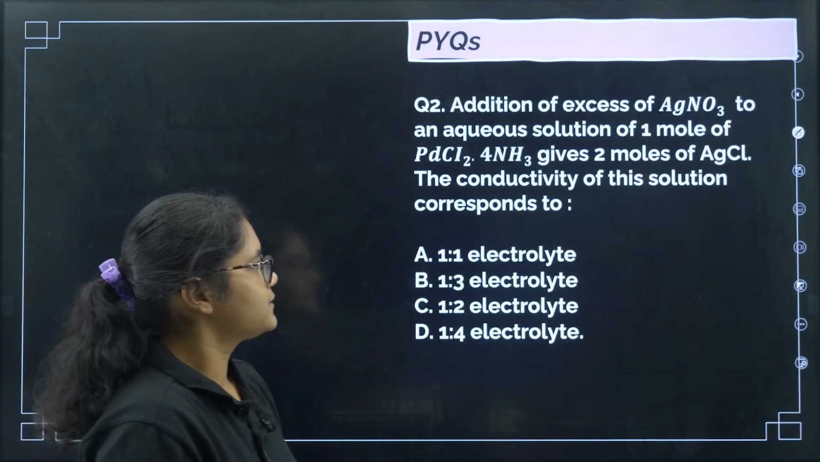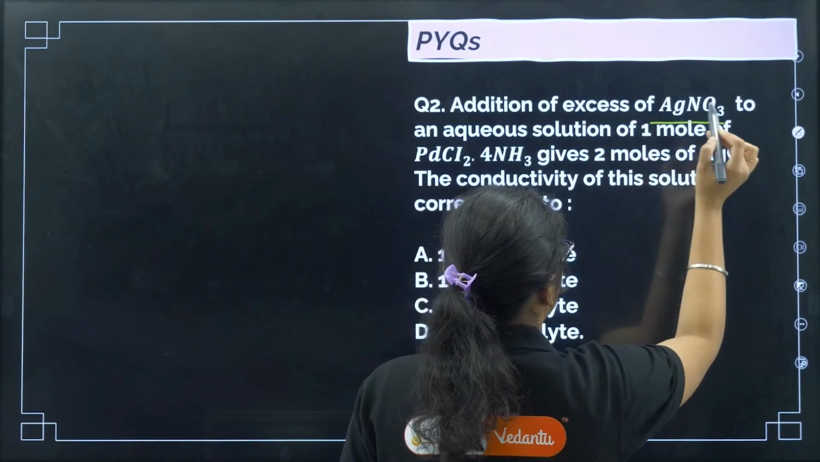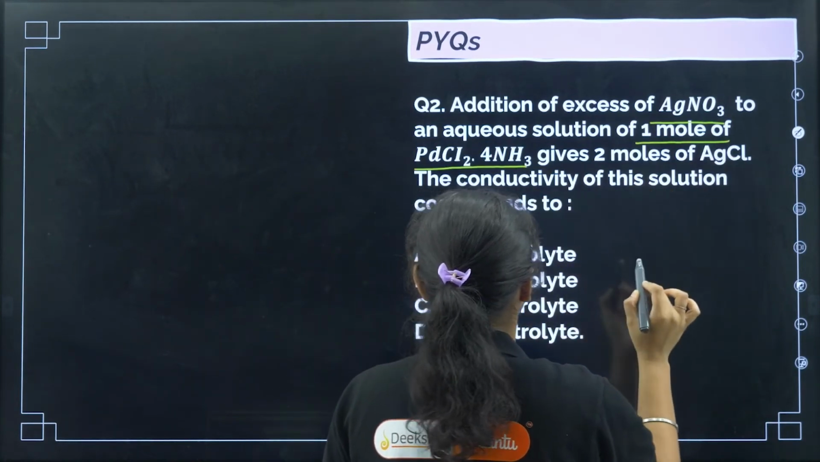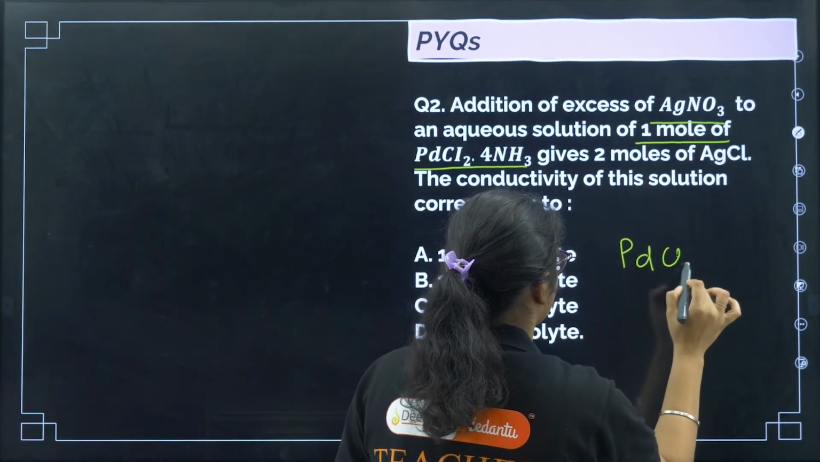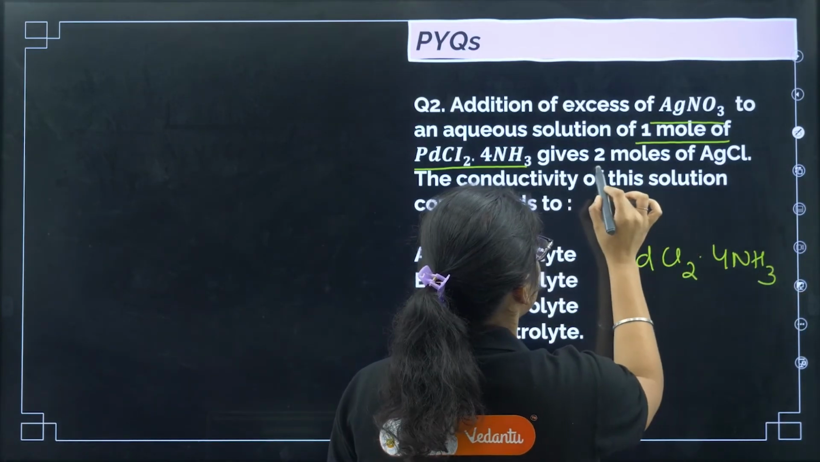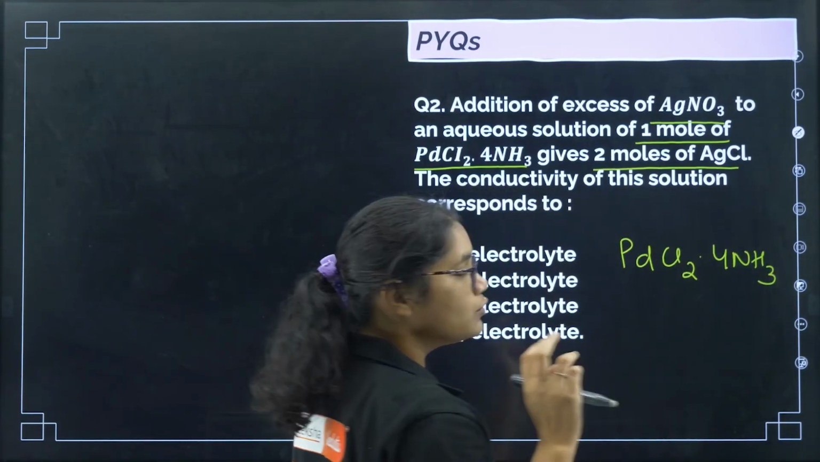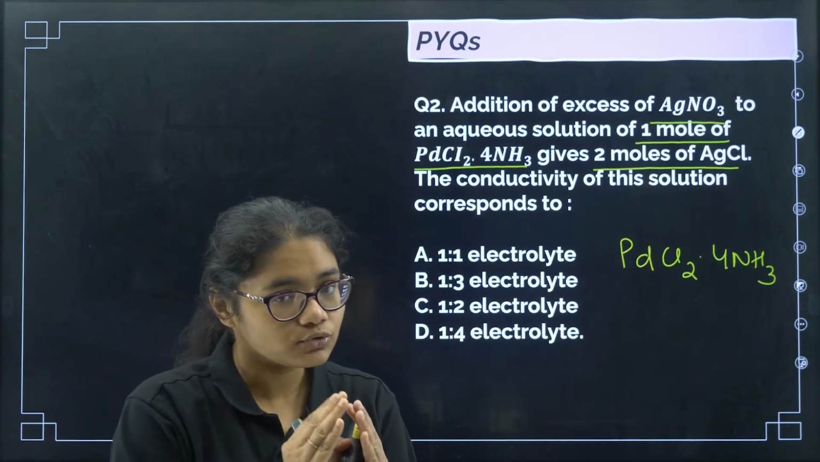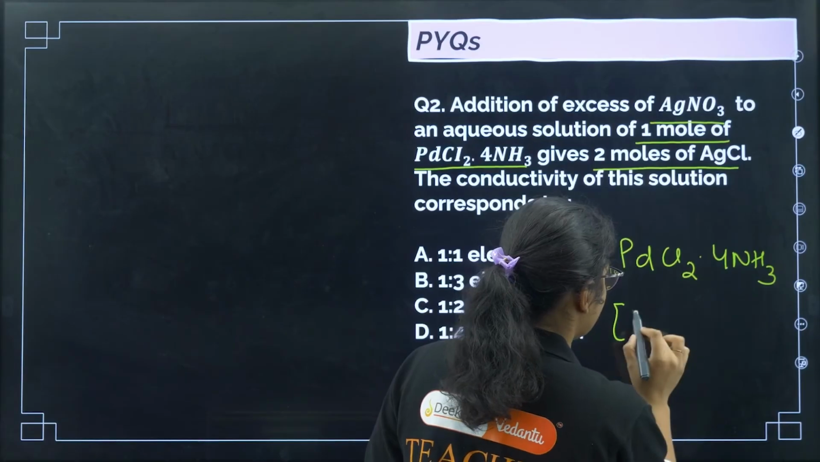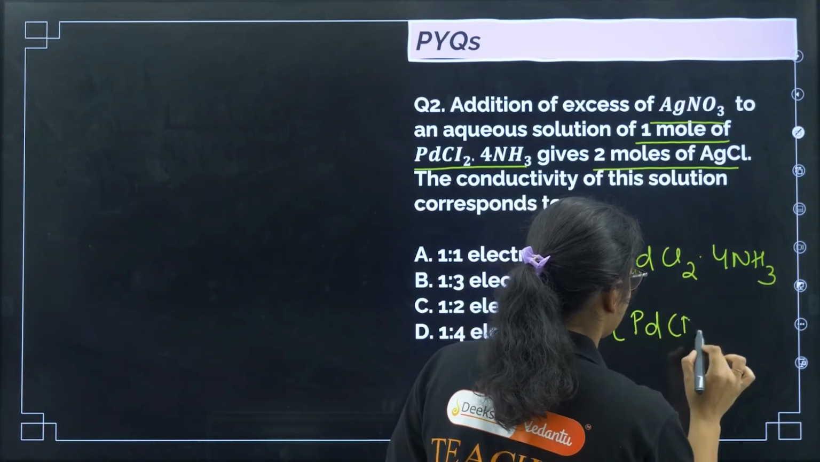Next, addition of excess AgNO3 to an aqueous solution of 1 mole of PdCl2.4NH3 gives 2 moles of AgCl. So 2 moles of AgCl is produced, that means 2 chlorine should be outside. Then if I put 2 chlorine outside, what will I get?